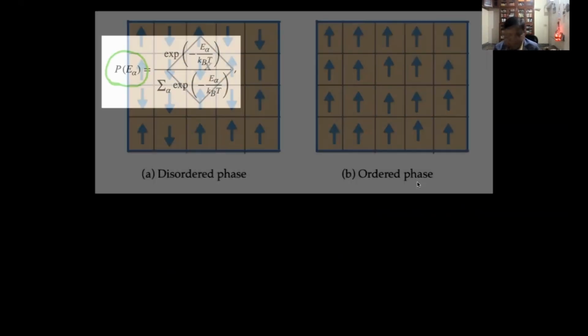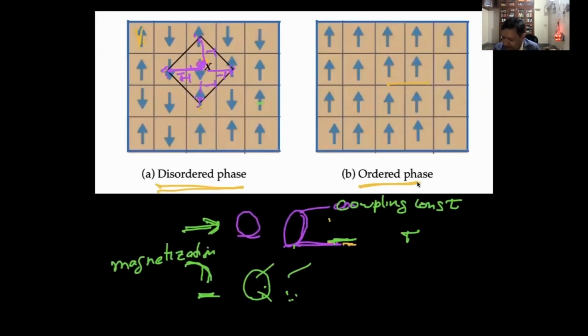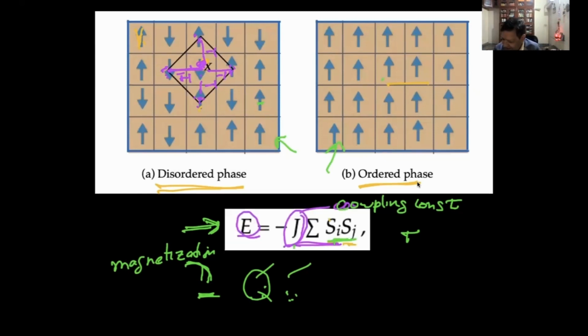So this is a configuration. This is a configuration. This is also a configuration. But at a given temperature, how likely is this configuration, and how likely is that configuration? Any configuration can occur, with some up and some down. So we compute the energy E alpha, given by minus J sum of S_i S_j, put a minus sign, divide by K_B T, where K_B is the Boltzmann constant, and take the exponential.